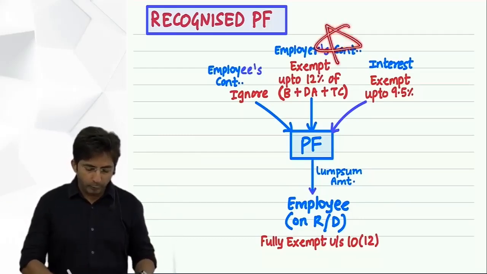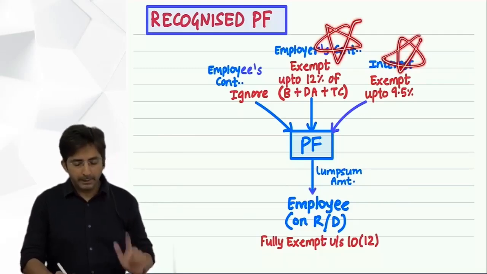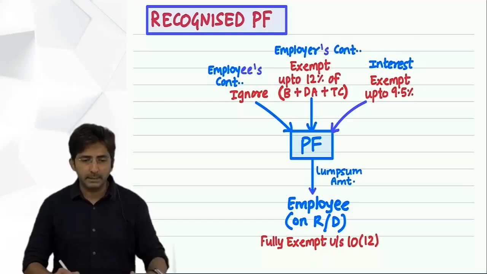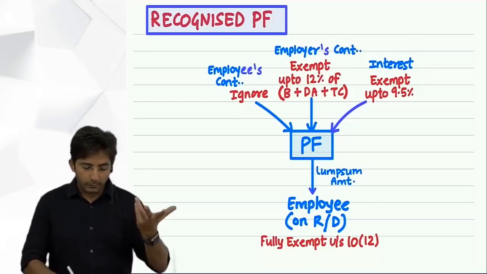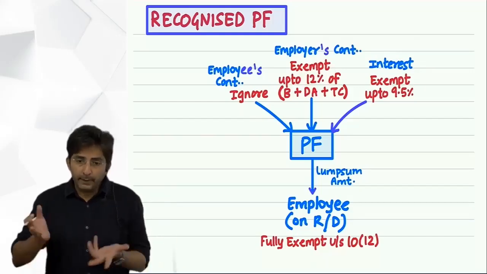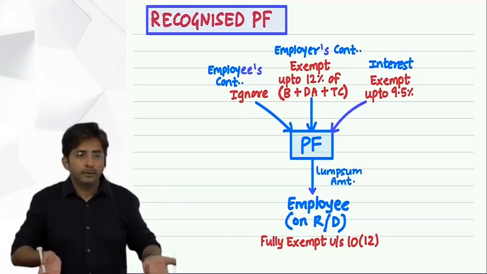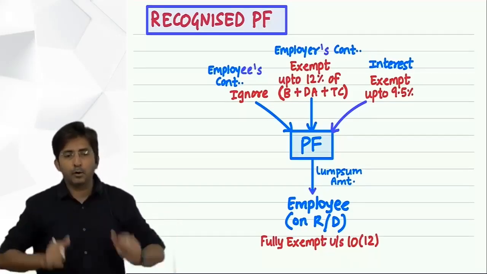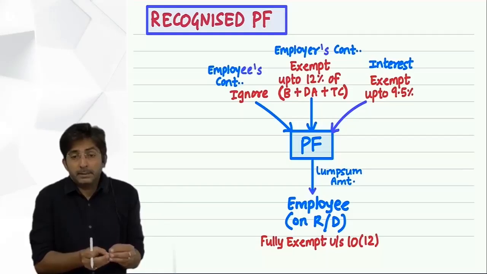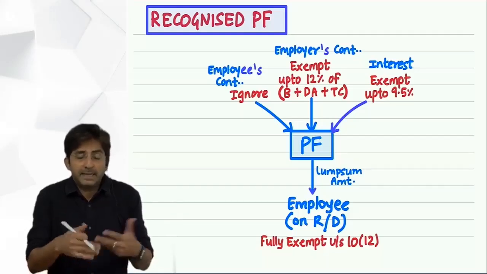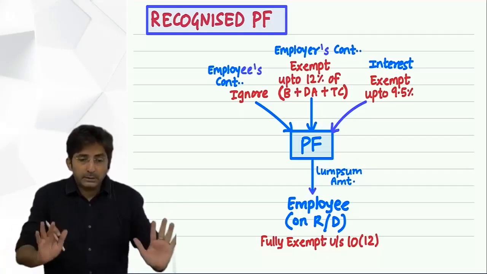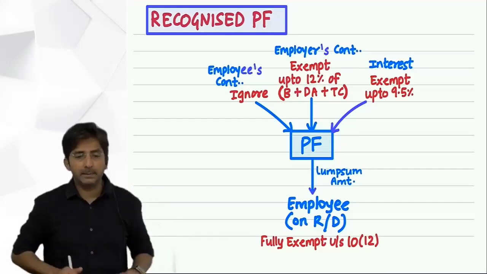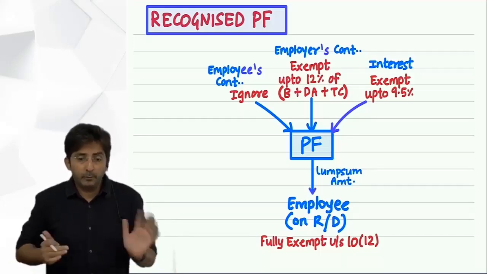Here mainly you have to remember these two formulas. Employer's contribution: 12% of basic salary plus Dearness Allowance plus turnover commission. And the logic of 12% is this: every company in real life, depending upon your salary, contributes a certain percentage. But that certain percentage can be 15, 14, 5, 6, 10, anything. But the law says up to 12% if you are contributing, we will exempt it. But if it is above that, it will be taxable.